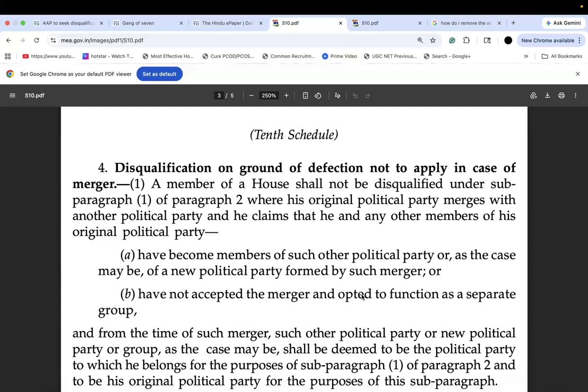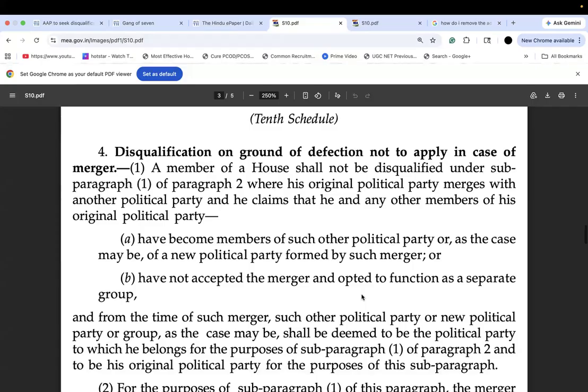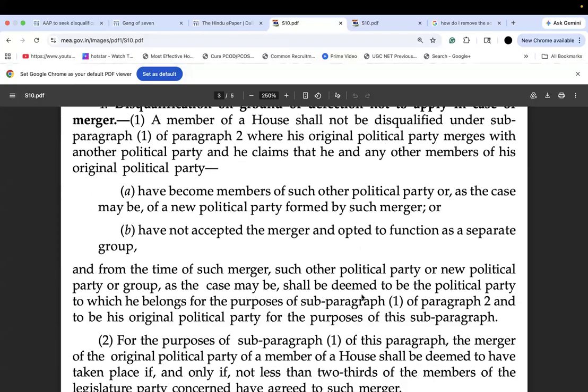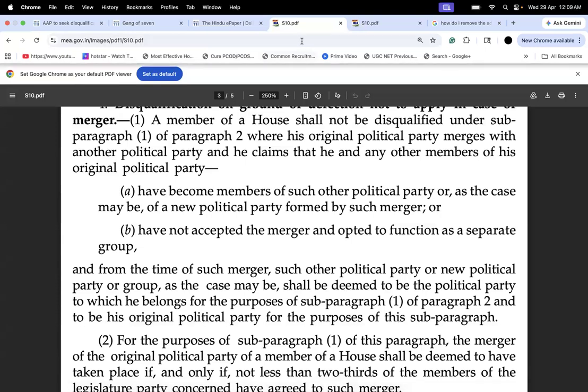Disqualification on ground of defection not to apply in case of a merger. When does it not apply? Let's see. A member of House shall not be disqualified on the subparagraph 1 of paragraph 2 where his original political party merges with another political party and he claims that he and other members of his original political party have become members of such other political party, or as the case may be.